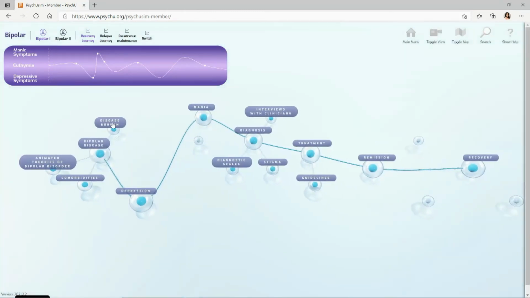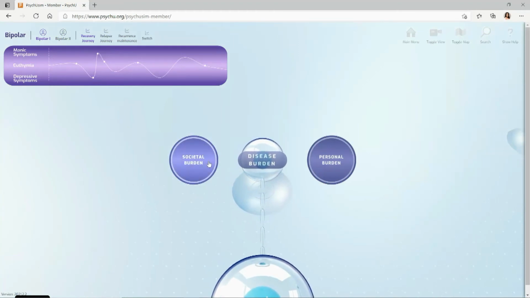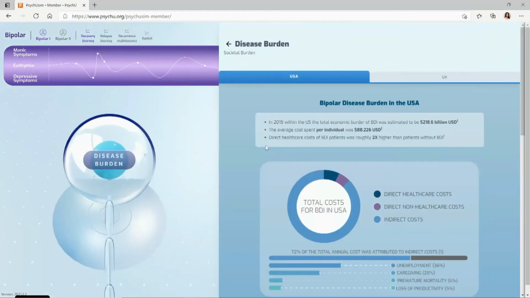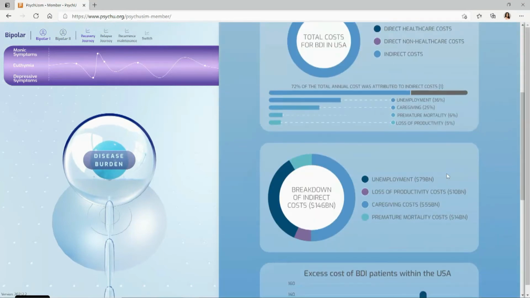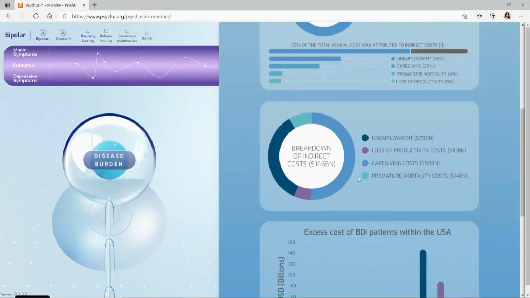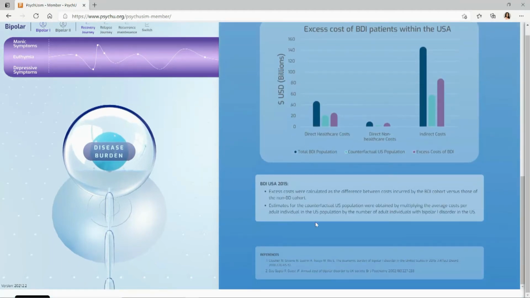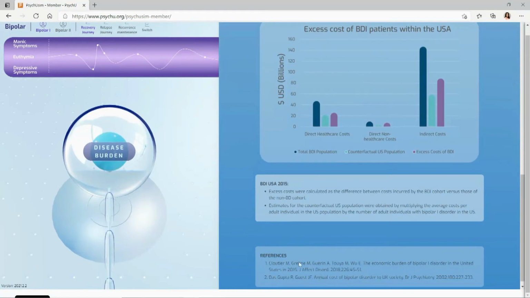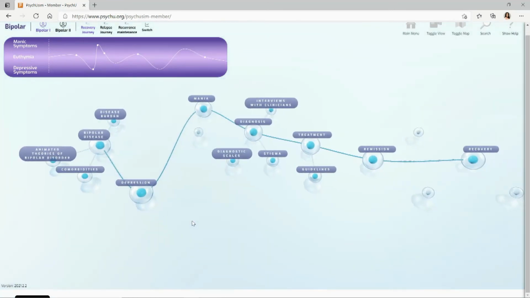If you take a look at the disease burden here, this is where you start to see some of our 2D infographics. If you click on the societal burden, what you can see here are tabs for the US and the UK in terms of direct healthcare costs, direct non-healthcare costs, and indirect costs. And as you scroll down, you could see the breakdown of these costs, what they mean, and of course, within each tab, we have references. If you hover over the references, they get larger, and if you're looking for more information, all of the references are within the nodes here.